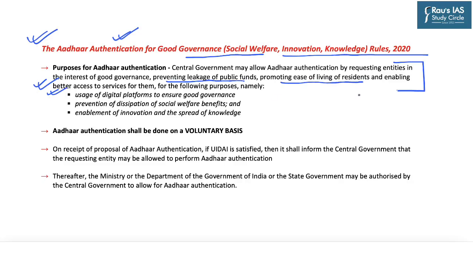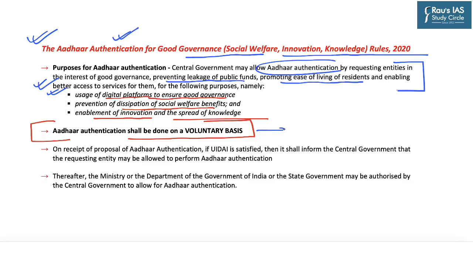The central government may allow Aadhaar authentication for the following purposes. These purposes include usage of digital platforms to ensure good governance, prevention of dissipation of social welfare benefits, and enablement of innovation and the spread of knowledge. However, this rule also says that Aadhaar authentication shall be done on a voluntary basis. This is because of the Supreme Court judgment on Aadhaar.